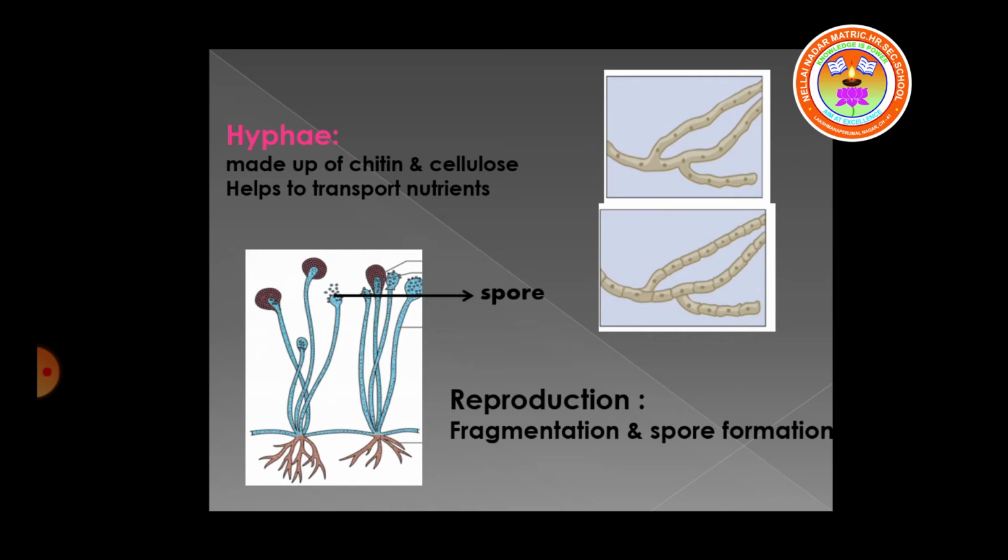They reproduce by a process called fragmentation or spore formation. Fragmentation means the plant body breaks into many pieces and each one grows into a new plant. Spores are microscopic structures formed from the fruiting body and grow into a new plant when they fall in a suitable place.